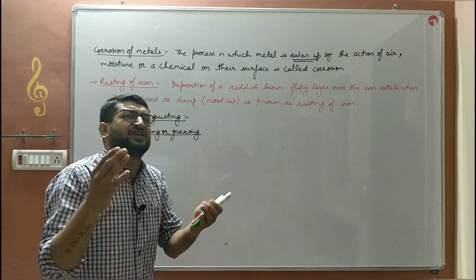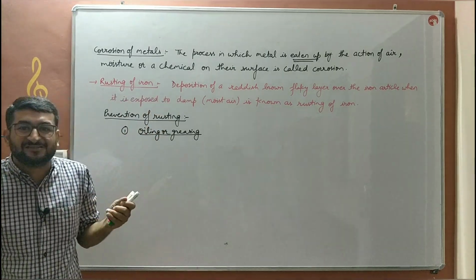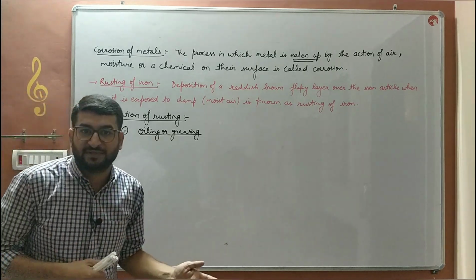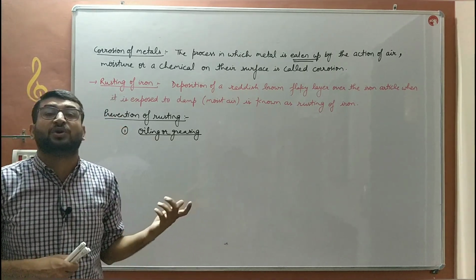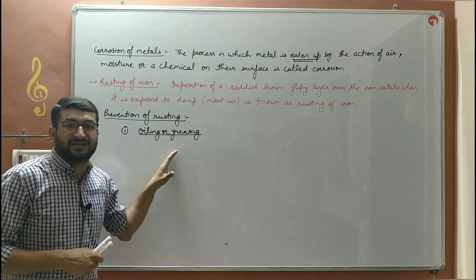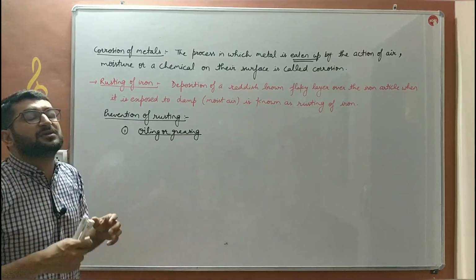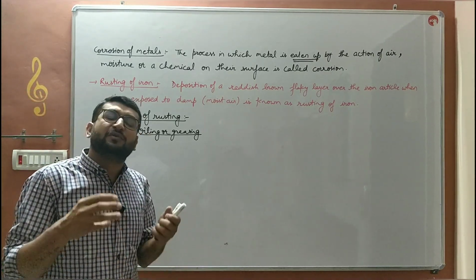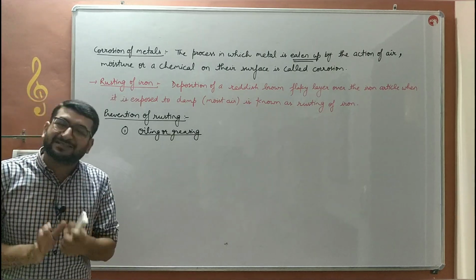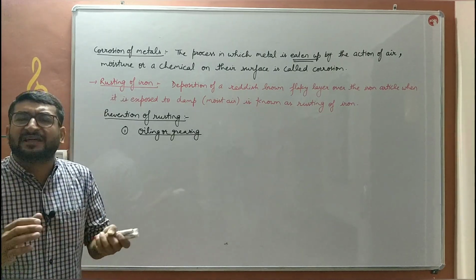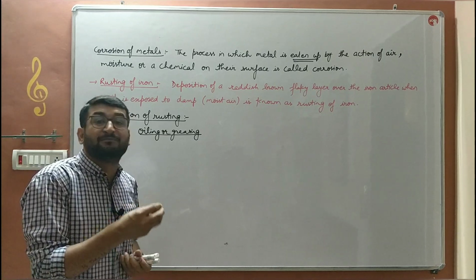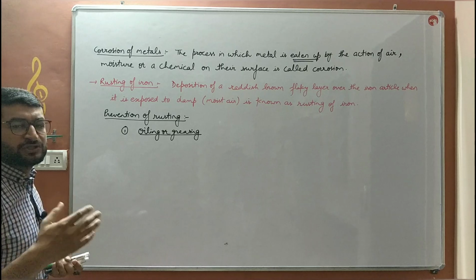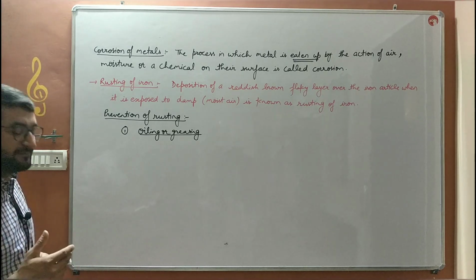You must have seen that the chains of your bicycles are oiled and greased after a certain interval of time. Why do we do so? So that those iron chains will not come in contact with air or water. If they catch rust, then they will break very easily. So to prevent them, we deposit a layer of oil or grease over them.